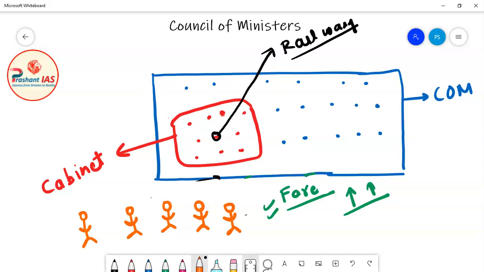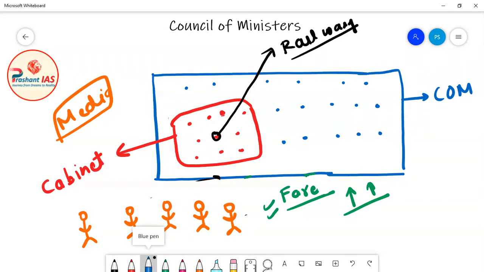Now people will tell their opinion to the press. People will tell their opinion to the media, and media is a mediator. In the first class, I think the second or third class, I told you that media is a mediator. What does media do? Media takes the opinion of people and communicates it to the government. Similarly, media tells people about the works of the government. So media is a mediator.